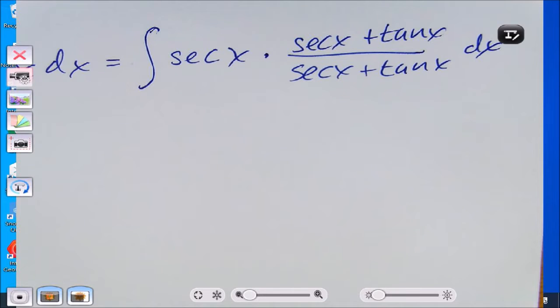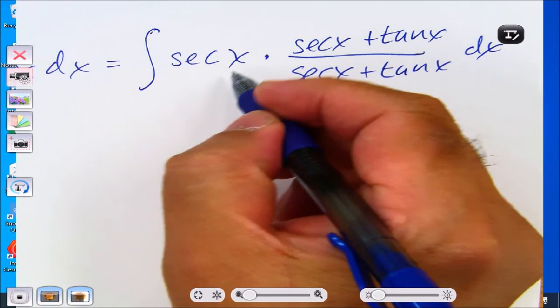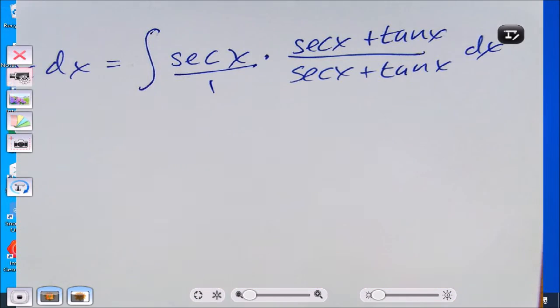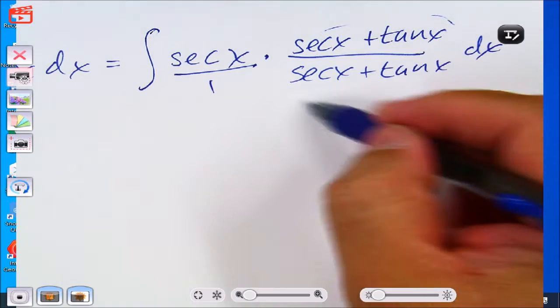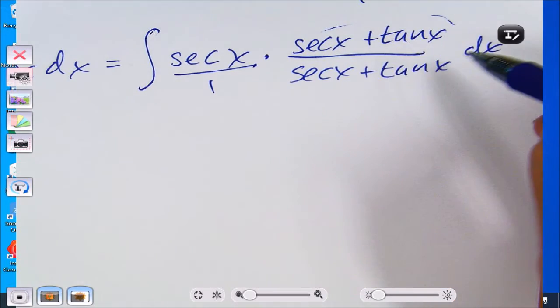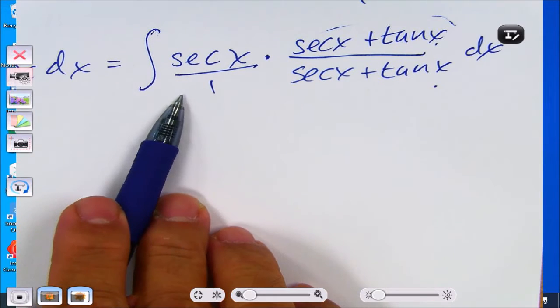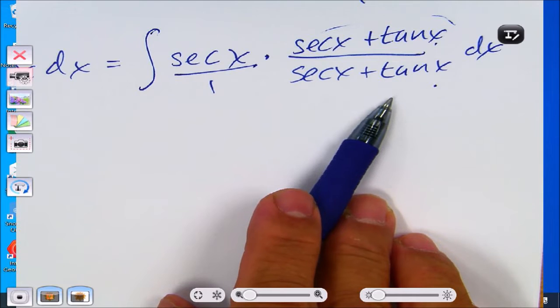Right now, you don't see that. Okay, so remember, this is secant x. If I have secant x written like this, this is the same thing as secant x over 1. But this is the number 1. Because the numerator and denominator are the same, I am multiplying this expression by 1. It's just a really funky looking form of 1.